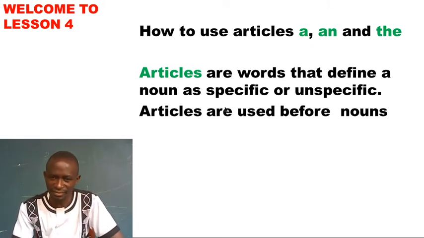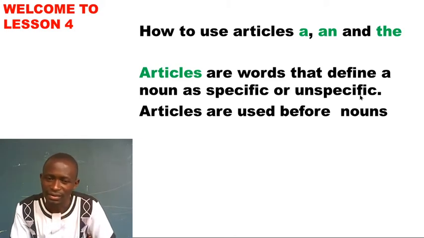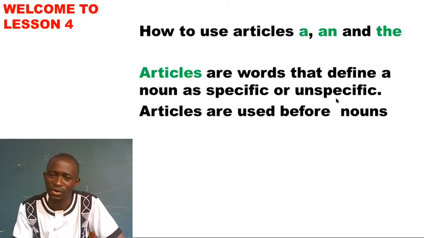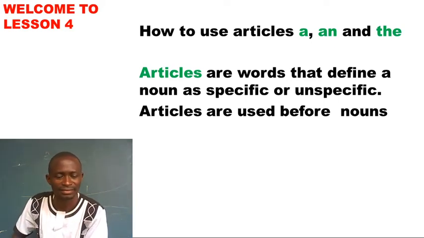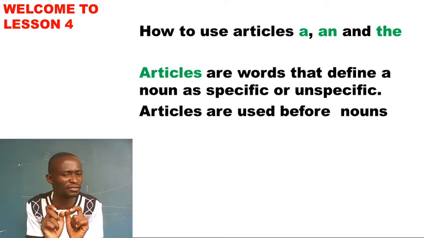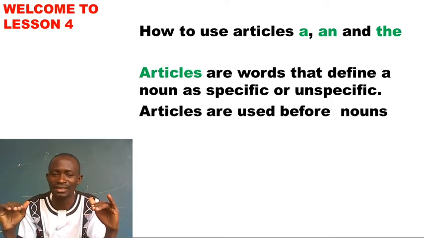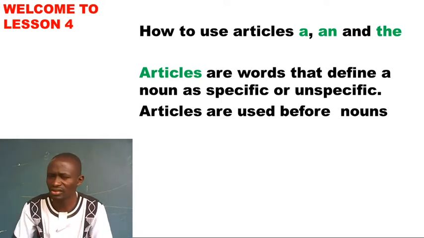So we're saying articles are words that define a noun, and this makes the noun specific or unspecific. What do I mean? When I say I saw a book, it means I wasn't specific, but all I saw was a book. I have used article a, and has made this noun unspecific to me. I can say I saw a thief. I don't need to ask you what is his name.